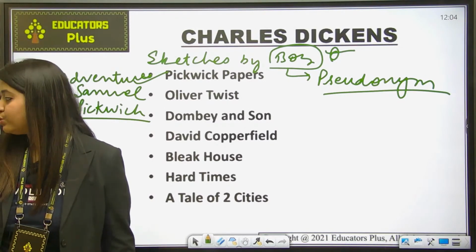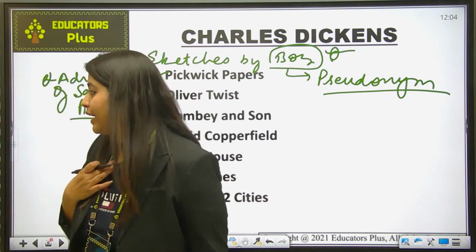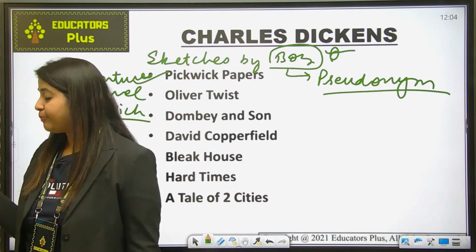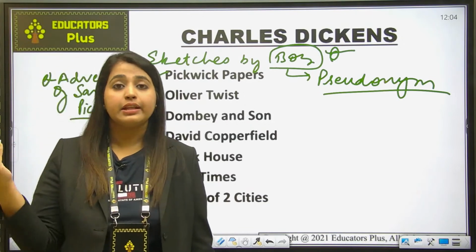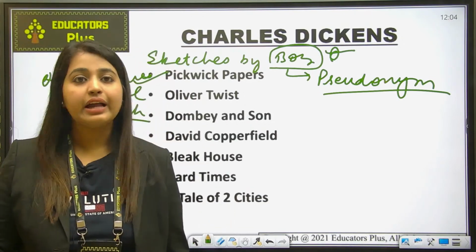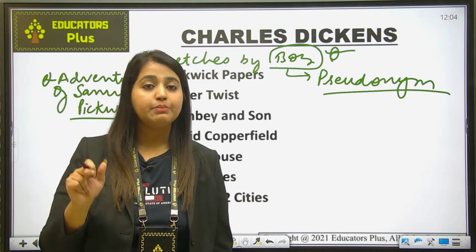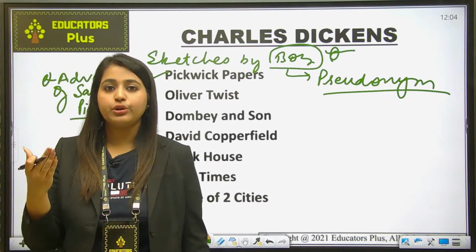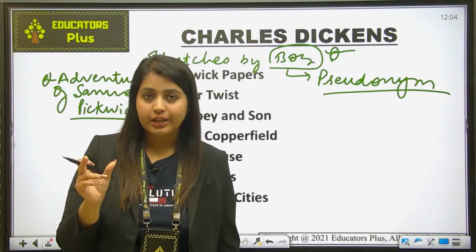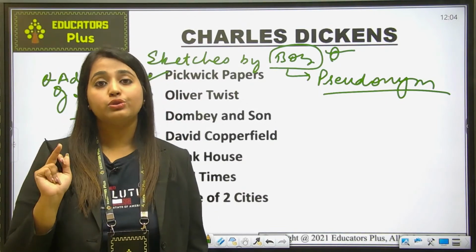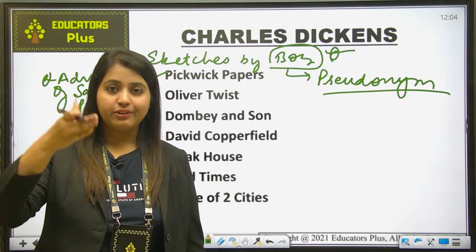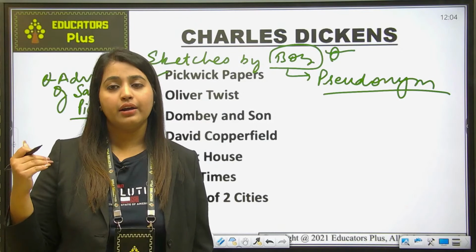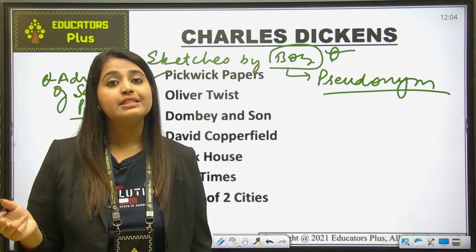Okay, Devnat Prasad, pseudonym means the false name. ठीक है, suppose my name is Akarshi, अगर मैं अपना नाम बताऊँ सरिता या फिर मेघा, and I publish a work by my name like Megha, Sarita, whatever it is. So this is not my real identity. ठीक है, pseudonym means pen name, that is a false name. जो आप suppose आपका name है देवेंद्र, ठीक है, now you put your name as Rahul somewhere, so that is a pseudonym because you don't want to reveal your actual identity. आप अपनी असलियत, अपनी real identity दिखाना नहीं चाह रहे हो, that's why you use a false name, a pseudonym, to conceal your identity.